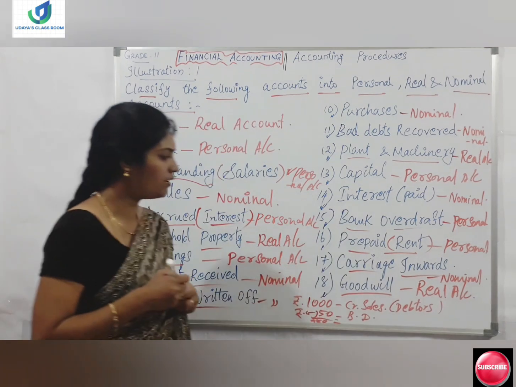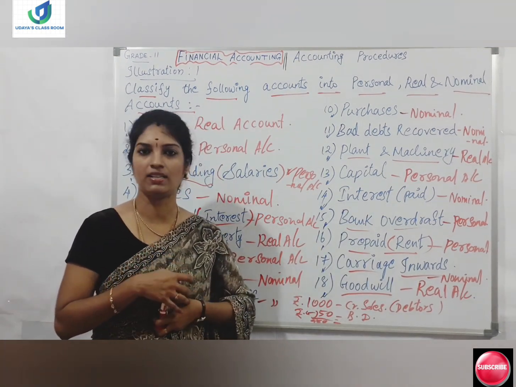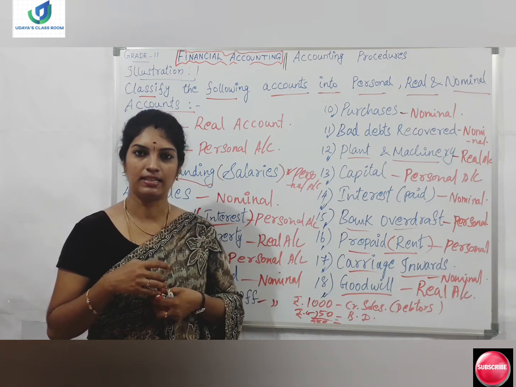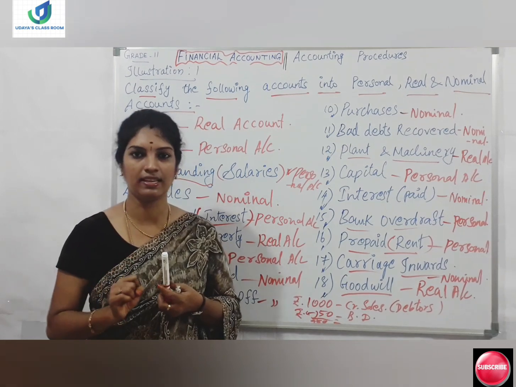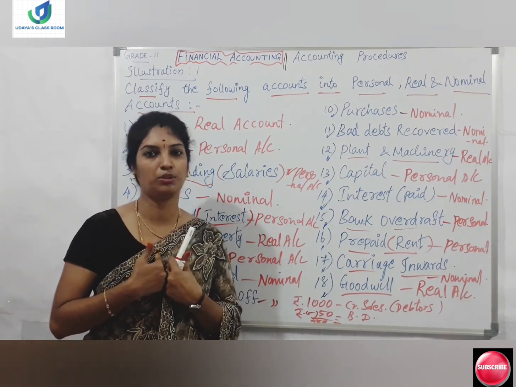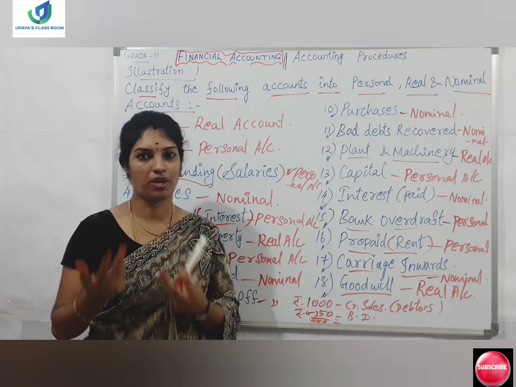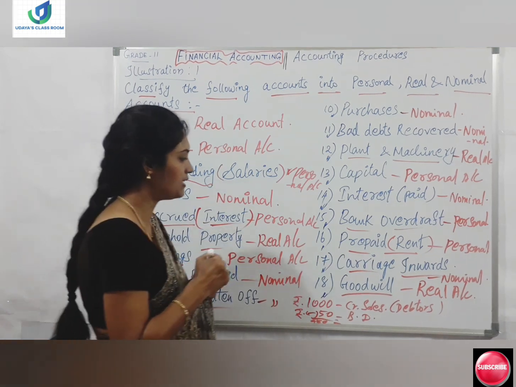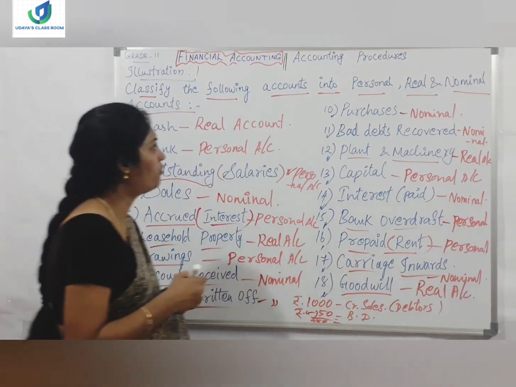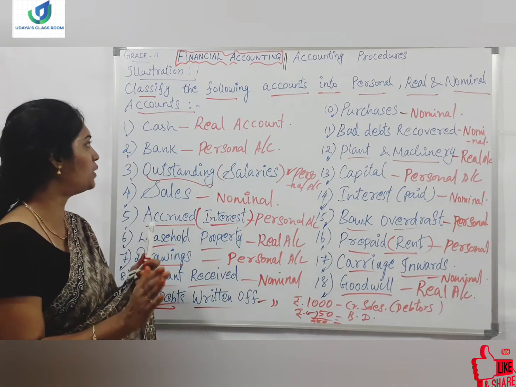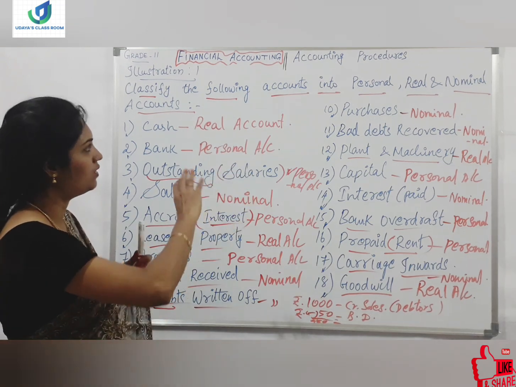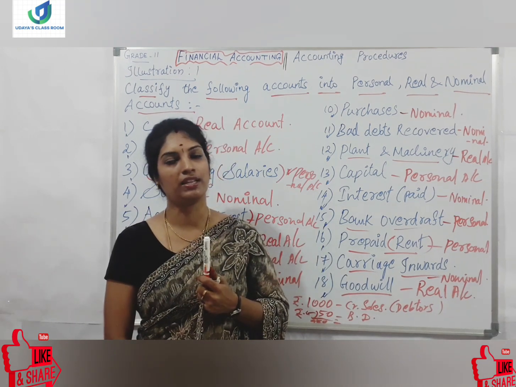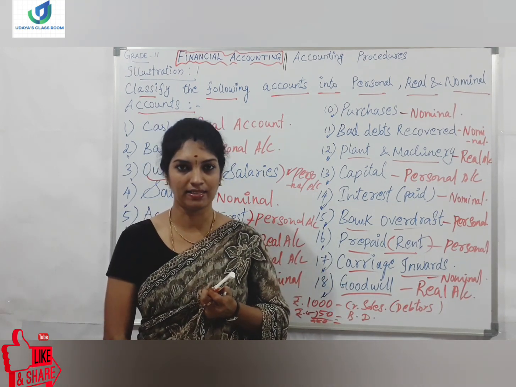Okay, and is goodwill a tangible asset or an intangible asset? I explained this in previous classes. Can you remember? Goodwill, can we touch and see it? No, we can only feel the goodwill. You cannot touch it and you cannot see it. So it is an intangible asset. So goodwill is an intangible asset and it comes under the real type of account. That's all. Now you are clear with identifying the types of accounts, right? With this understanding, we will end the class now. I'll meet you in the next class with a new topic. Till then, it's bye from Udaya.